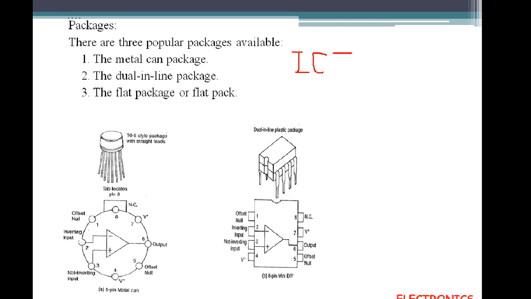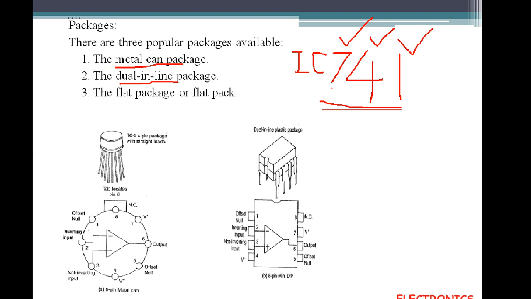IC741 has the number 741, which has some meanings. It has 7 functional pins, 4 input pins and 1 output pin. These are the different types of packages of IC741. Normally these ICs come in different packages like metal can package, dual inline package and flat package. This is an example of metal can package, this is a dual inline package, and we have one more package called flat package, and this is an example of an 8-pin mini dual inline package.